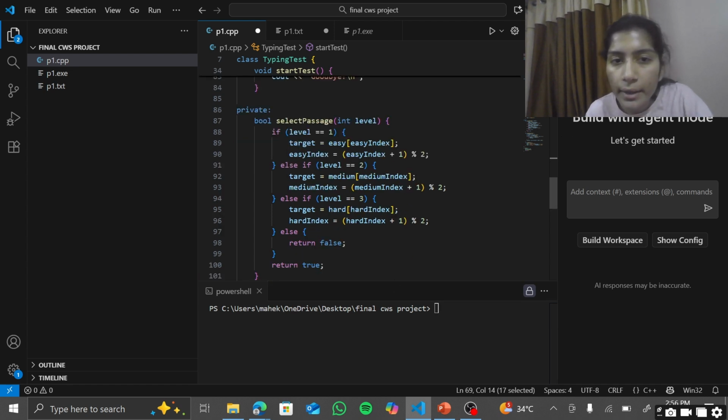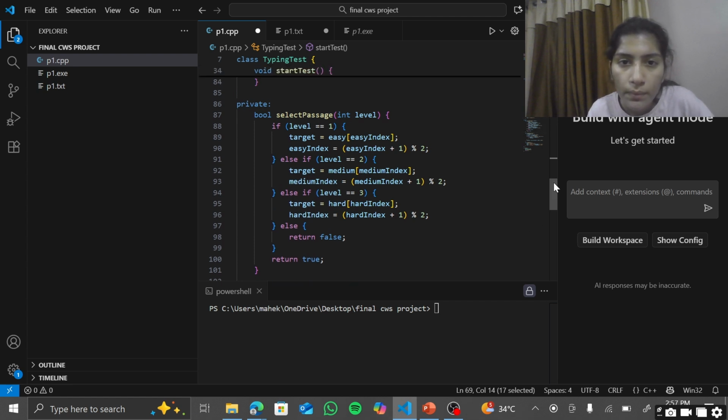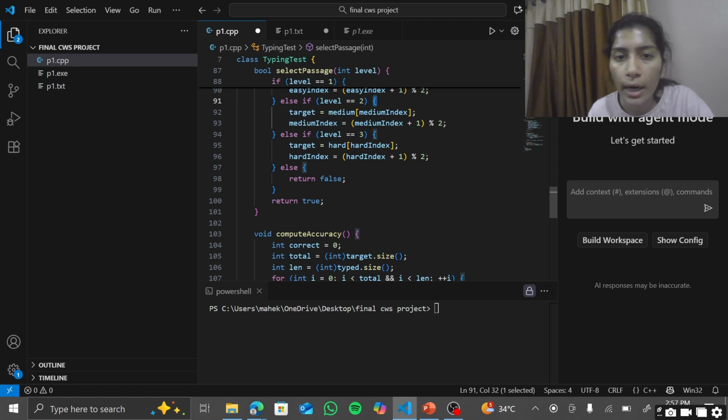After that, I created this private part because I don't want to show it to everyone. So I created a private select message part, and in that part, based on the chosen level, it selects a statement from the respective array. Easy index. This signifies that it switches between index 0 and 1, and each time returns false for invalid input. And similarly for medium and hard level too.